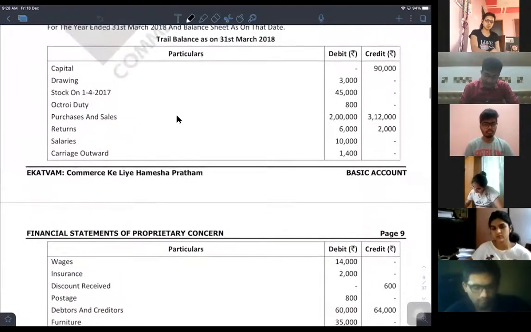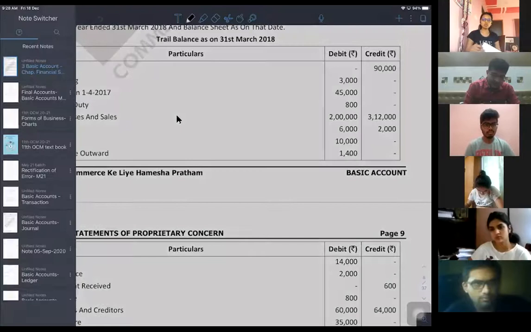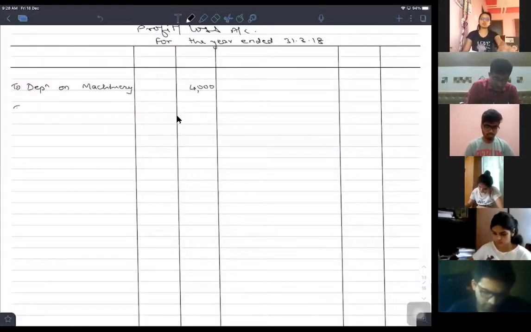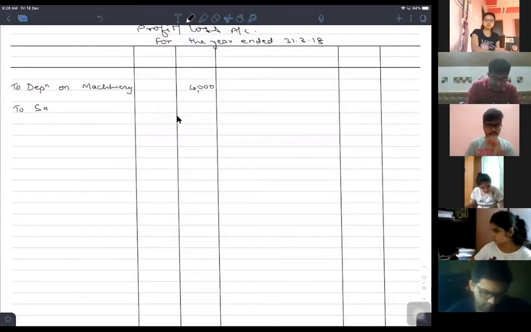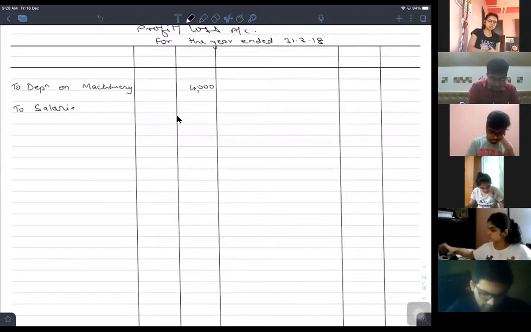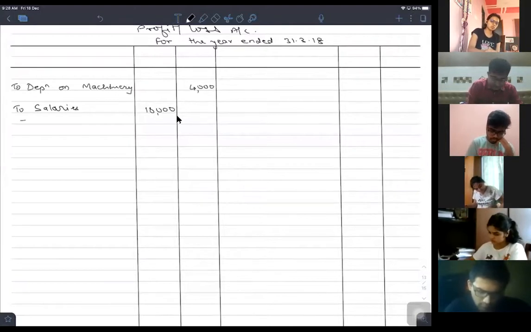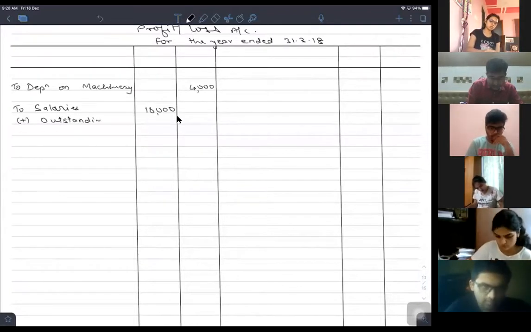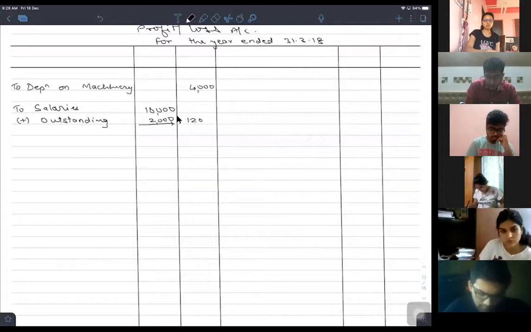Salaries which are already given in the trial balance are 10,000 and similarly wages are rupees 14,000. So first we'll go into the P&L account. On to the debit side, to salaries, inner amount column 10,000, add outstanding rupees 2,000. So into the outer amount column will be 12,000.